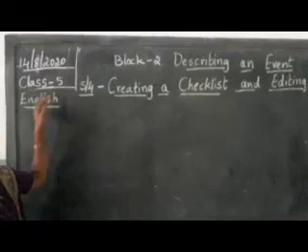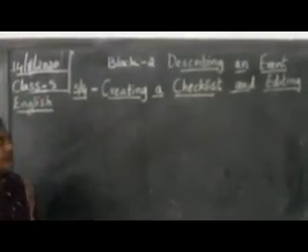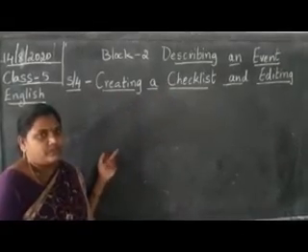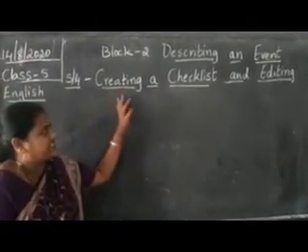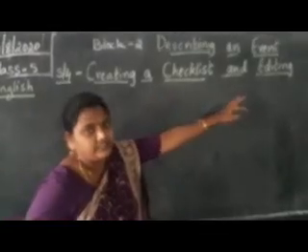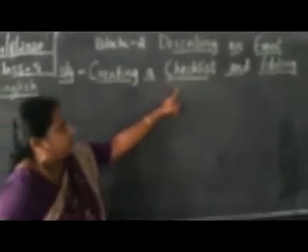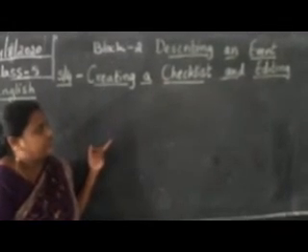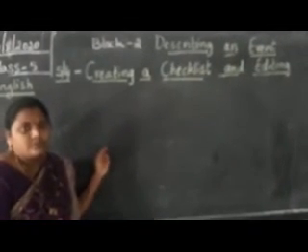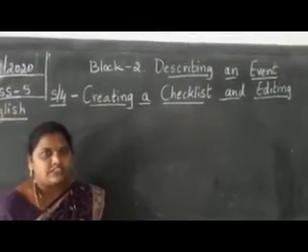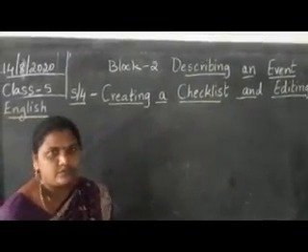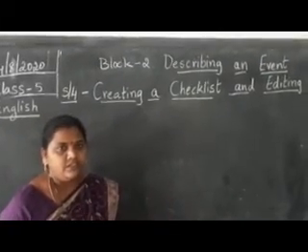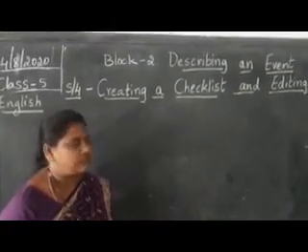This is 5th standard English class. As we were doing our describing an event block 2, today we have reached our last topic, that is creating a checklist and editing. See the topic name, children, in this only we can understand that we are going to do something checking. Checklist means we are going to correct some other paragraph and do the checking based on the workbook questions.